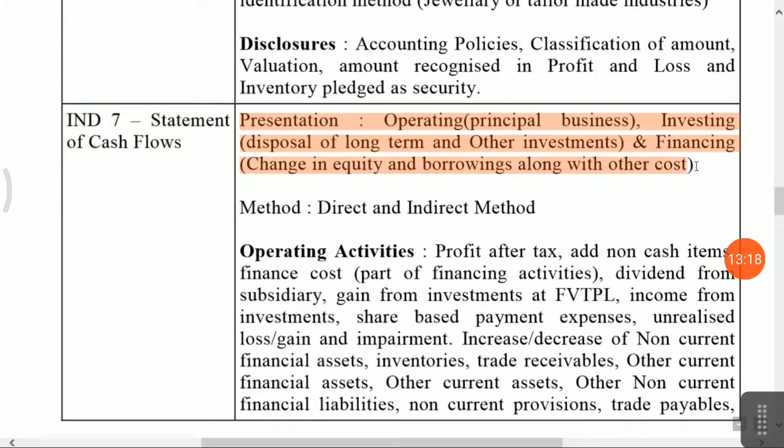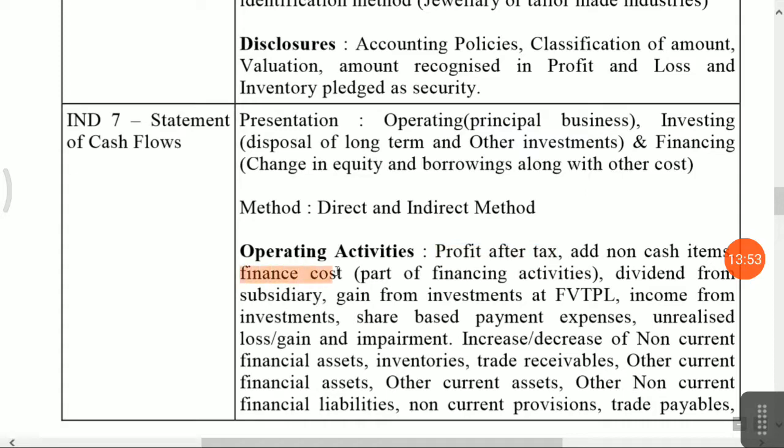Presentation, what type of presentation is required? You have to specify the operating activities, investing activities, whatever investing means disposal of long-term other investment, and financial activities that you have to disclose. Now what is the meaning of operating activities? What are the items that should be included? I have given the example so that you can clear your concept. That is profit after tax. Add non-cash items means depreciation, finance cost, dividend from subsidiary.